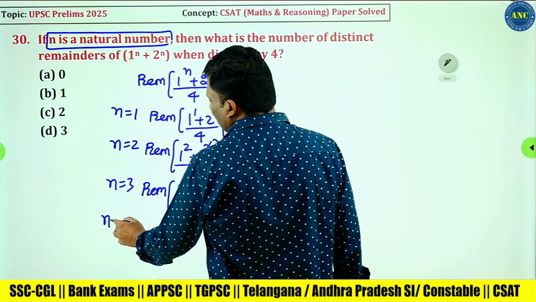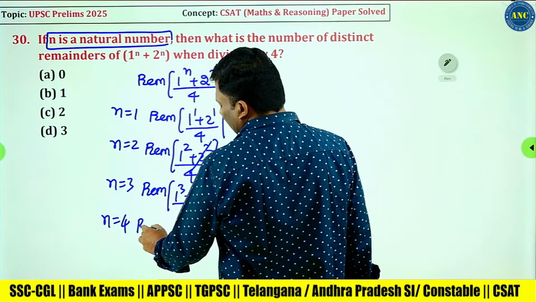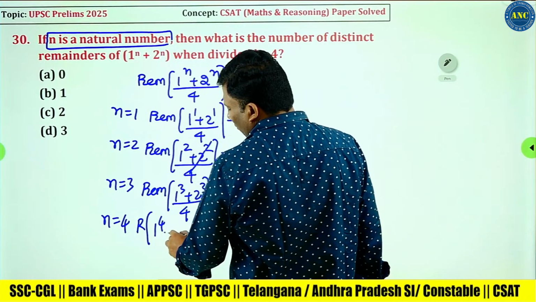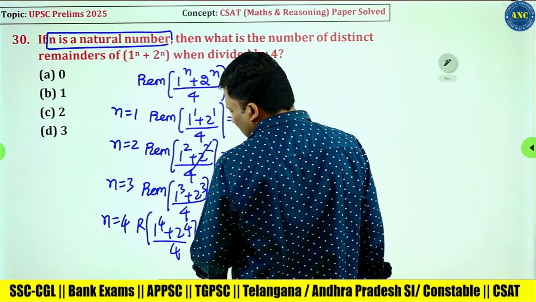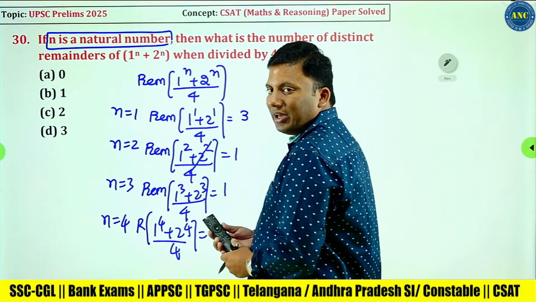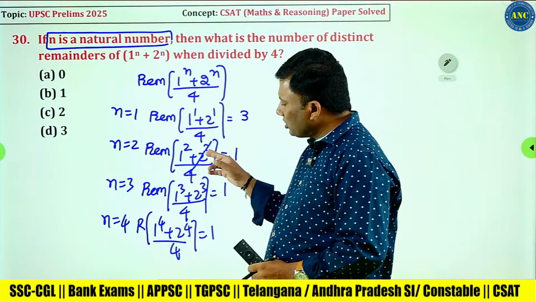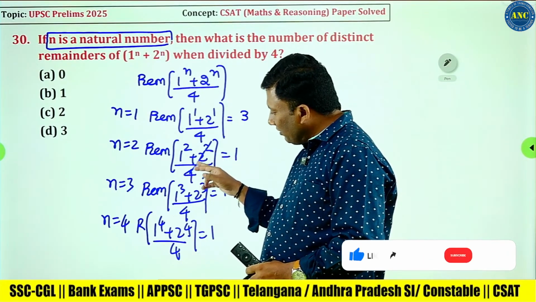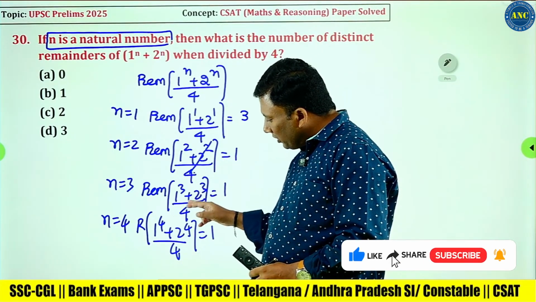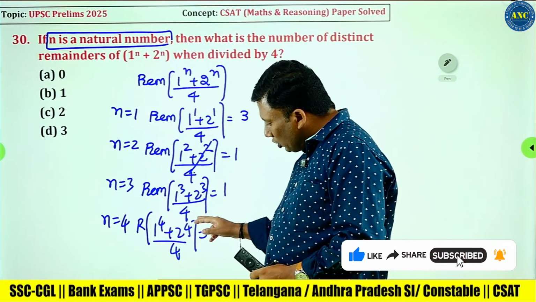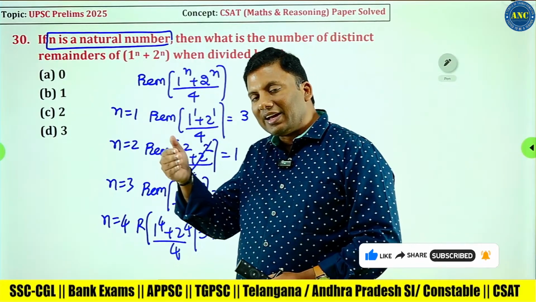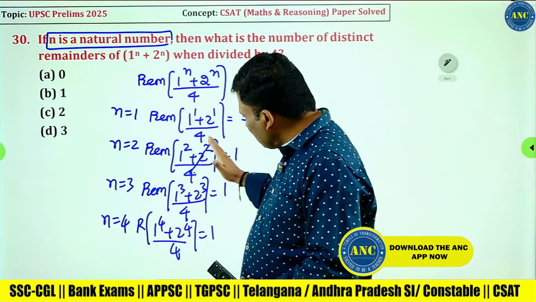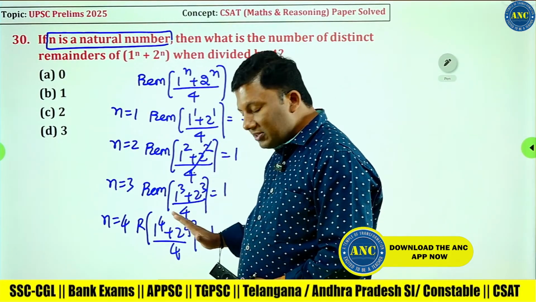If n equivalent to 4, it will become 1 power 4 plus 2 power 4 divided by 4. Here it is 1. From n equivalent to 2 onwards, 2 square is divisible by 4, 2 cube is divisible by 4, 2 power 4 is divisible by 4. From n greater than or equal to 2 onwards, this complete 2 power is divisible by 4.